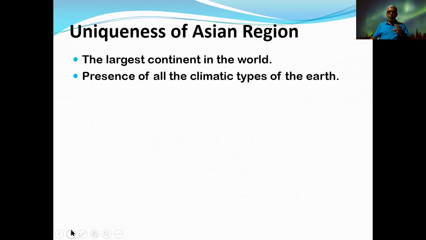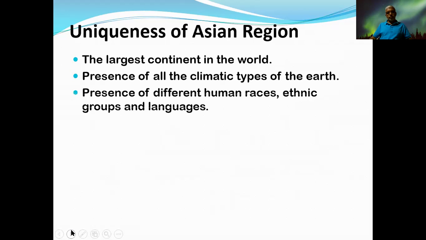Therefore, all types of climates that can be found on the earth can be found there. That is also a unique feature, because in other continents, such a diversity in climate cannot be found. Therefore, that is also a unique nature relevant to the Asian continent.